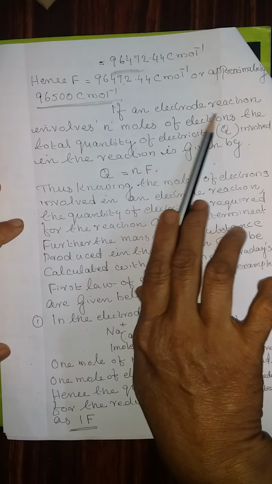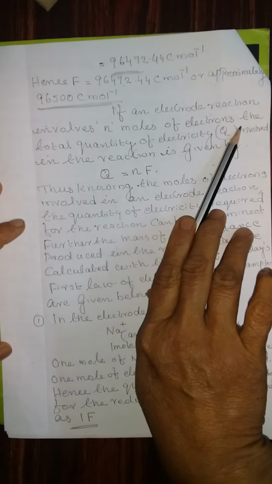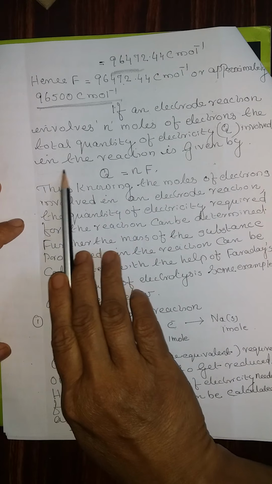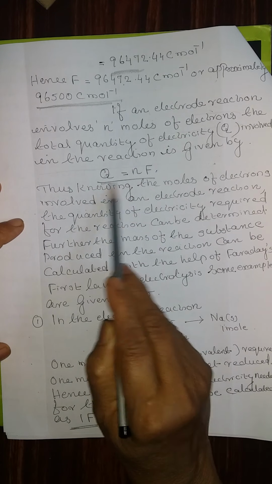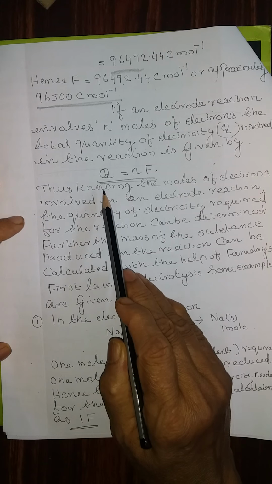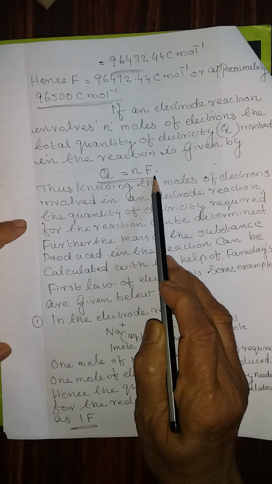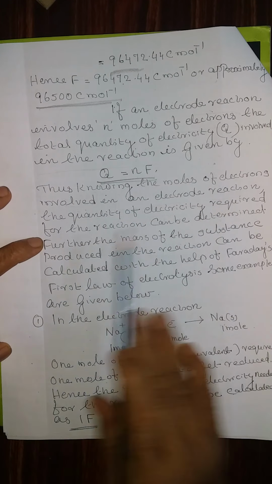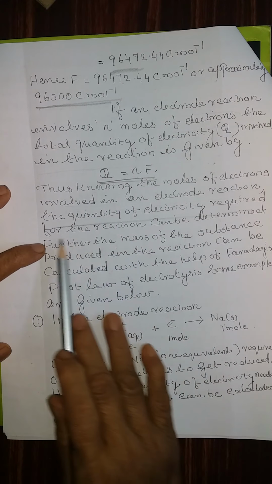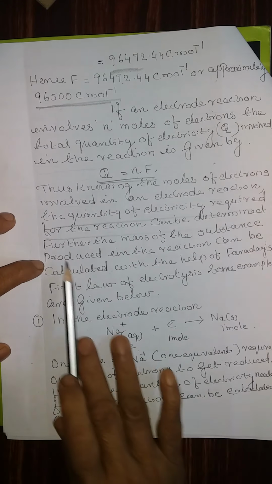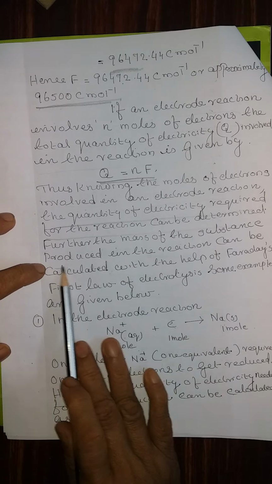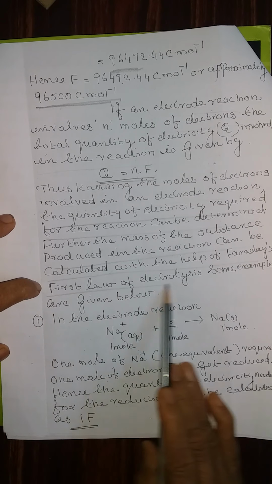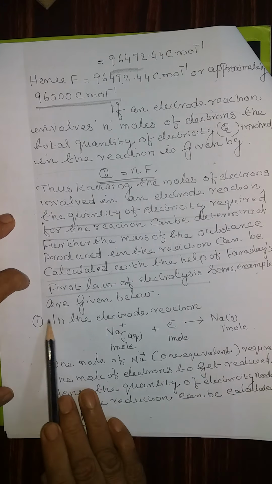charge. If an electrode reaction involves n moles of electron, the total quantity of electricity Q involved in the reaction is given by, this is one of the most important equations to do the application level questions, Q is equal to n into F. Thus, knowing the moles of electron involved in the electrode reaction, the quantity of electricity required for the reaction can be determined. Further, the mass of the substance produced in the reaction can be calculated with the help of Faraday's first law of electrolysis. Some examples are given below.